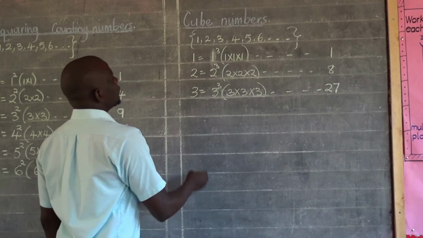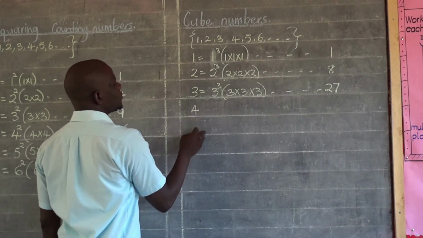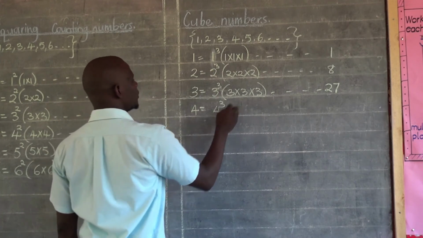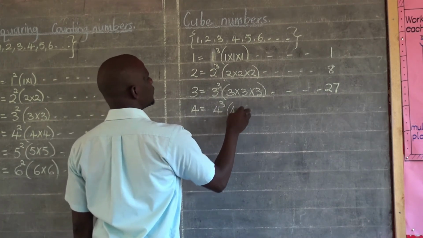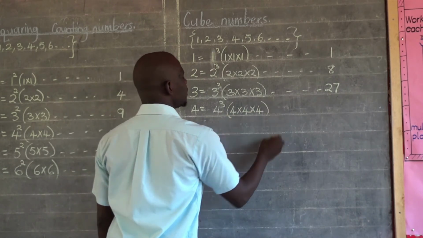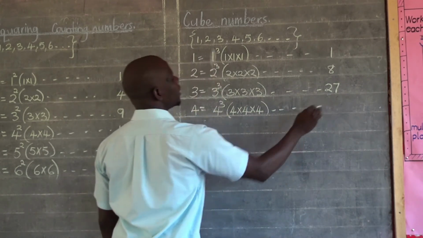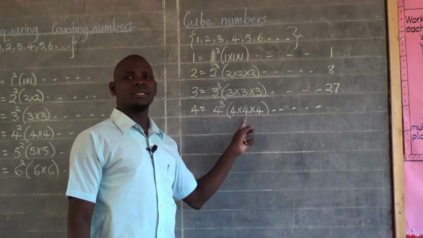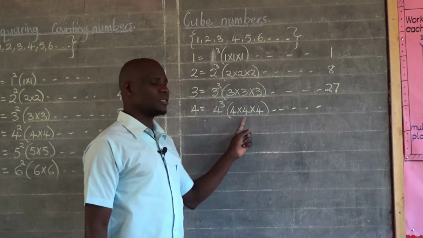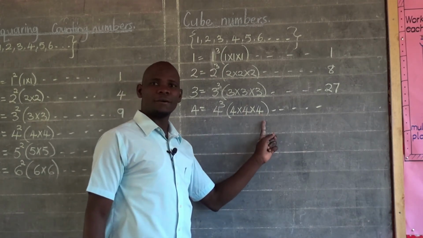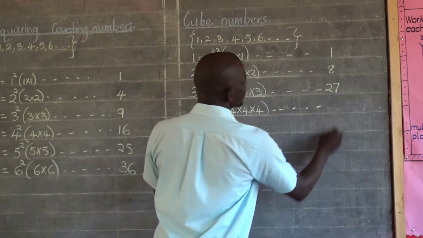And then from 4, I will say 4 cubed. 4 cubed is the same as 4 times 4 times 4, which is going to give me a cube number, which is 4 times 4, which is 16. 4 times 4 is 16. And 16 times 4 should give me 64.